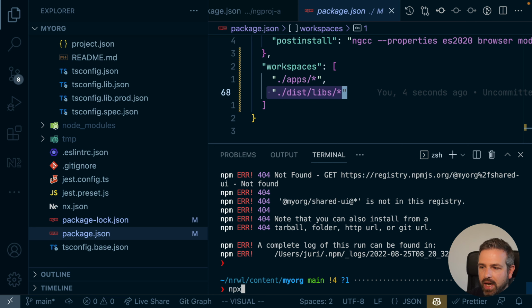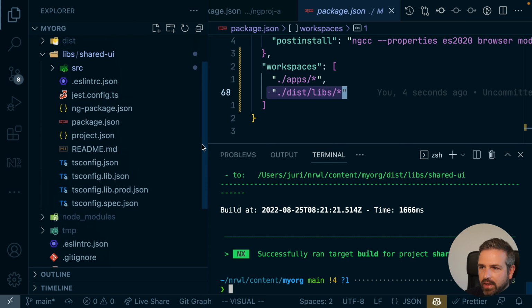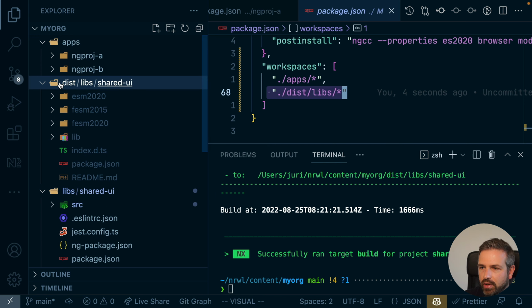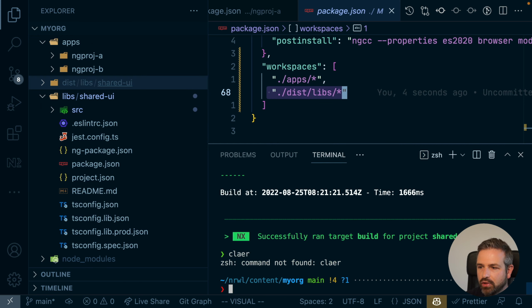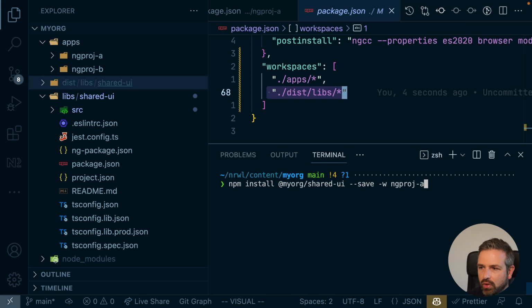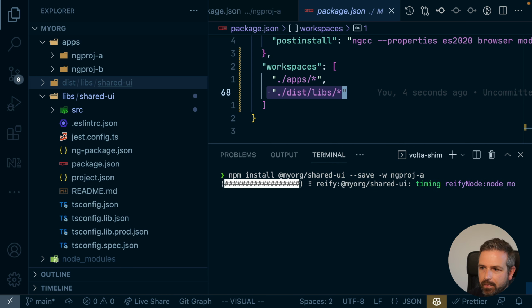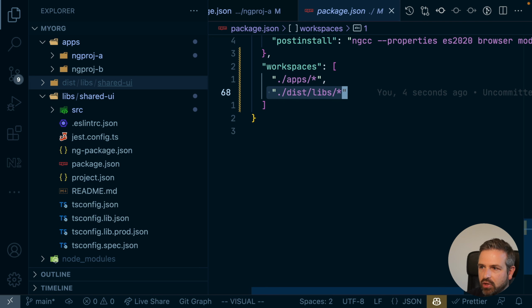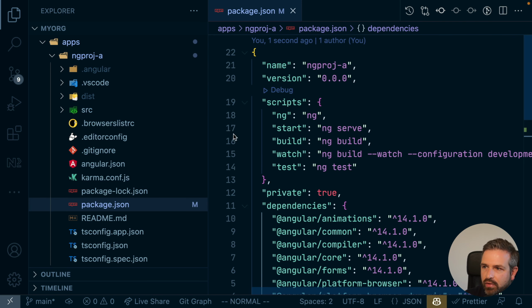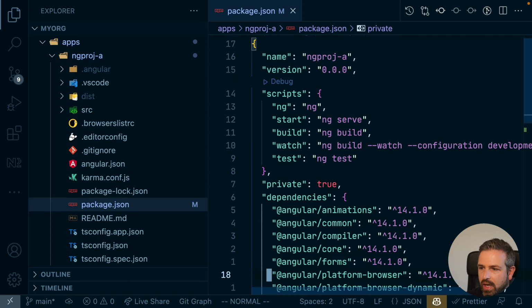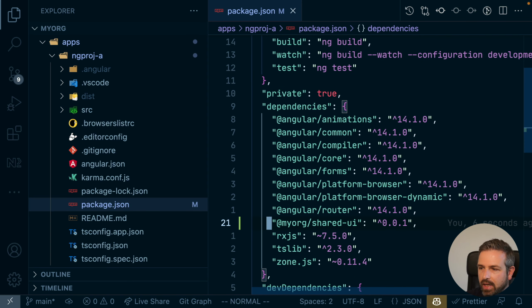So let me actually go ahead and say npx nx build shared UI. This will now create that dist folder and create the shared UI output. And now we should actually be able to go ahead and install the package into our project A. And so by installing that in the project A JSON file in the dependencies, we should get our new package linked. It also comes with a version. However, in the local linking setup, we most probably always want to go with the latest. So I'm replacing here the version with a star.